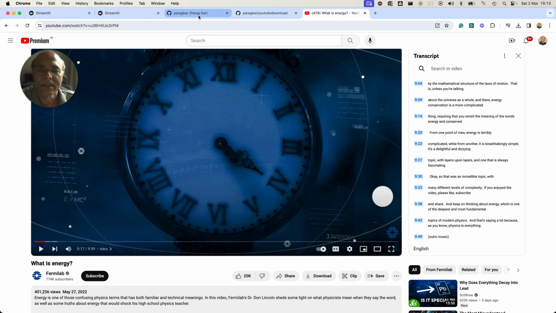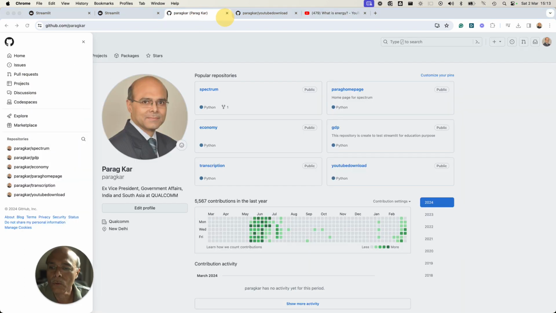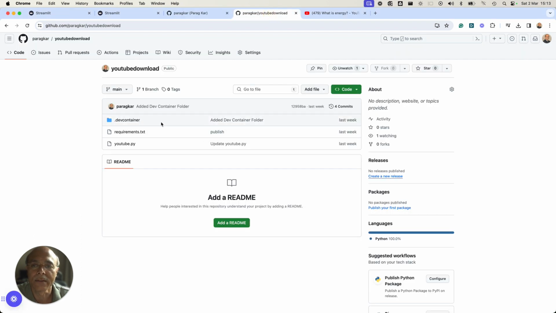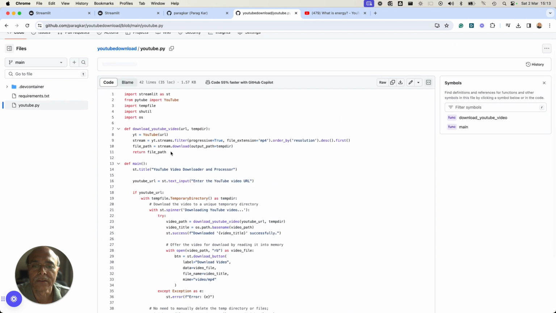So what I did was I actually made two repositories in GitHub. So you will find that one of the repositories is called Transcription. Look at this. So if you go here, YouTube download, you will see the code here. So it's a very small code, right?